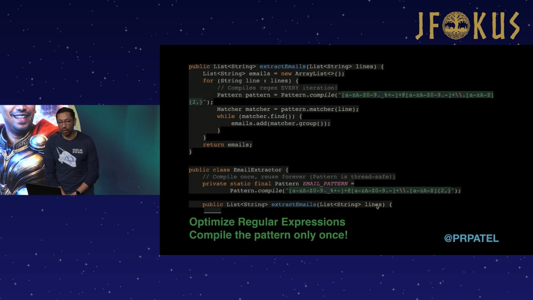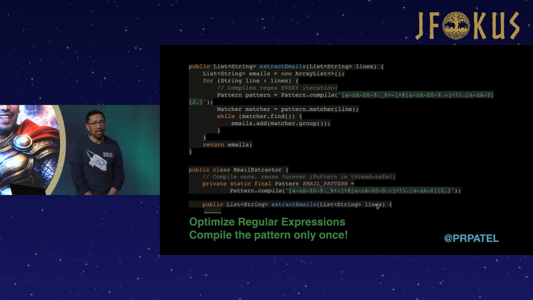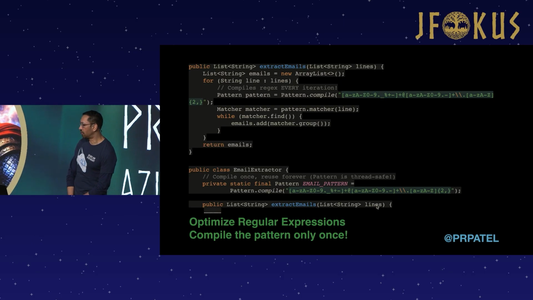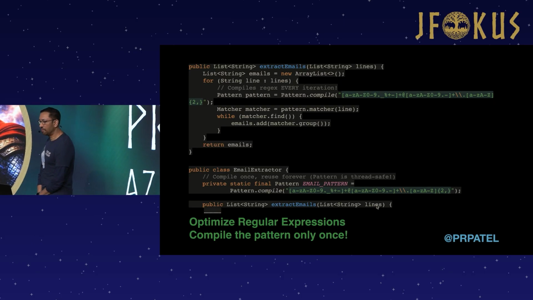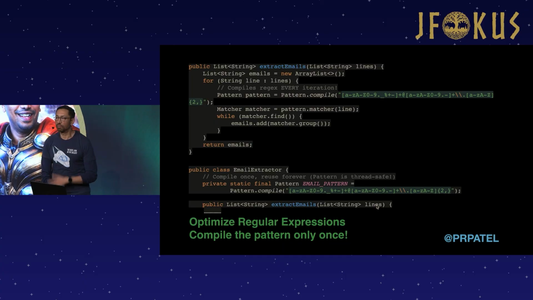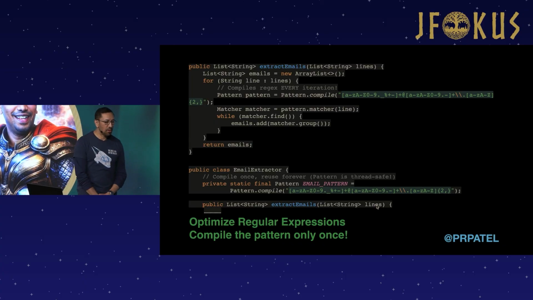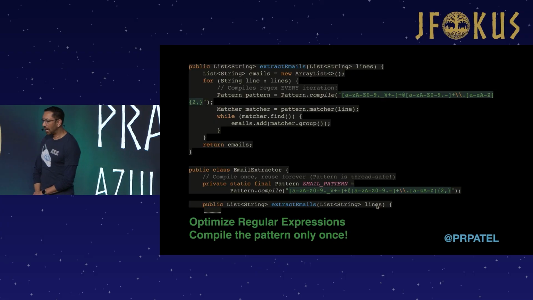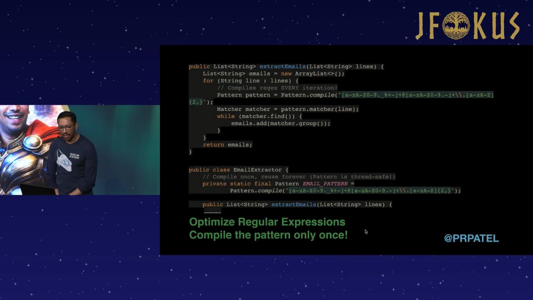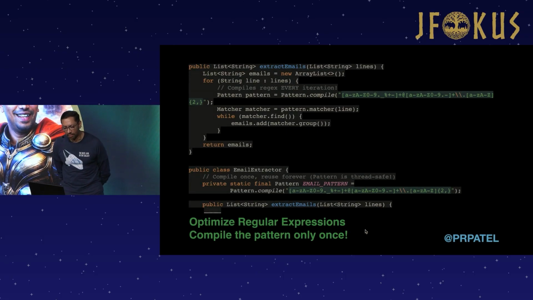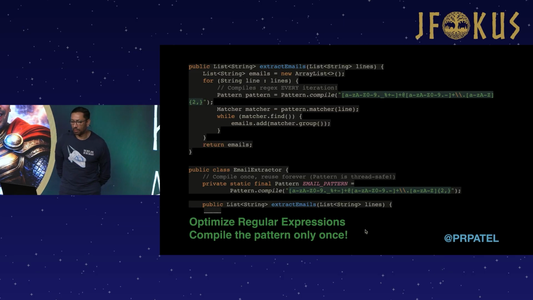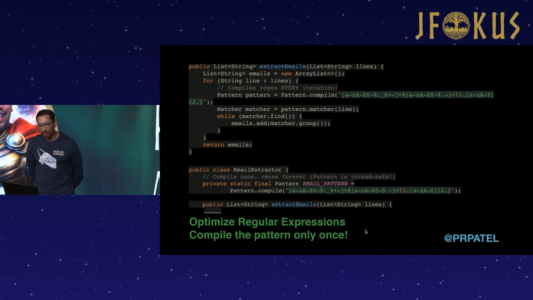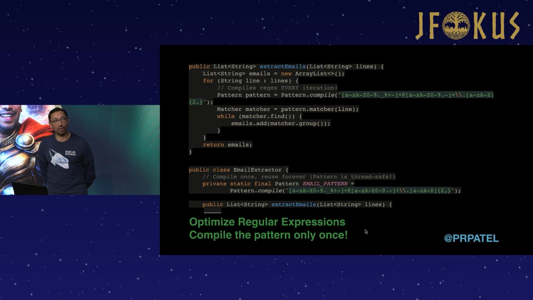And you can see that this is a private static final, because typically you don't dynamically generate regular expressions. You come up with the regex, you spend a few hours making sure it works. I'm joking, of course. You come up with the regex, and then you use it, and you don't typically change it, so having it as a private static final is perfectly fine, right? So the moral of the story here is compile the pattern only once so that you don't have to compile it over and over, because compiling regular expressions is very expensive.